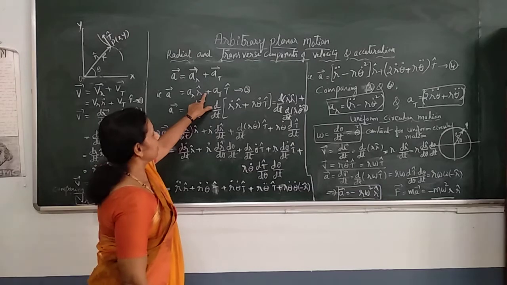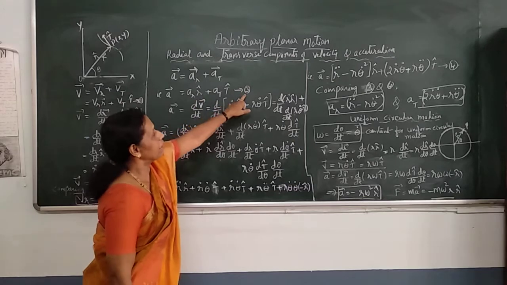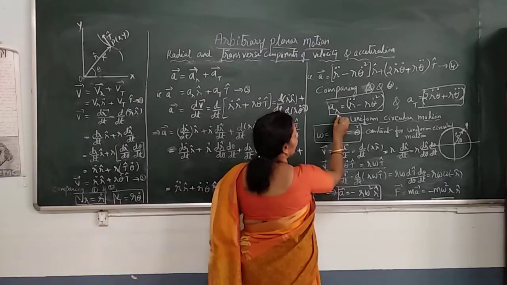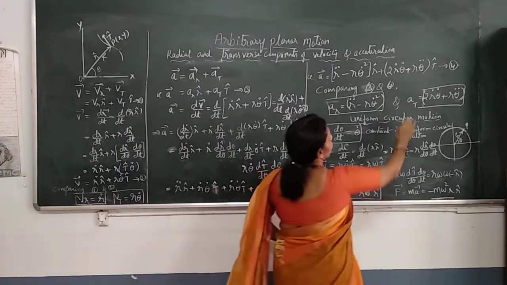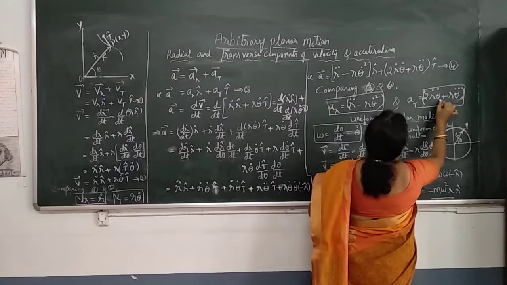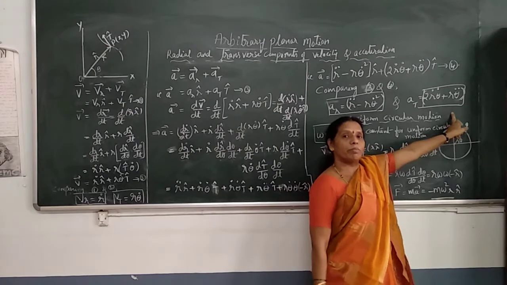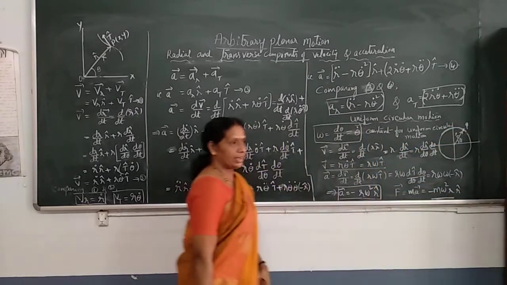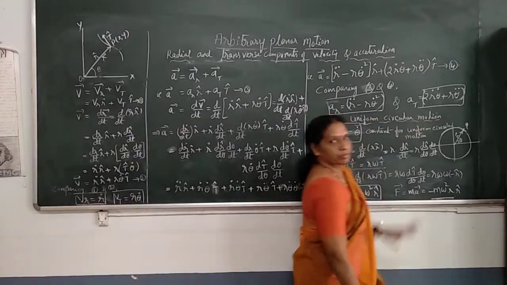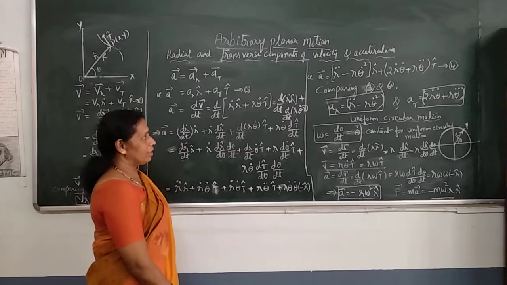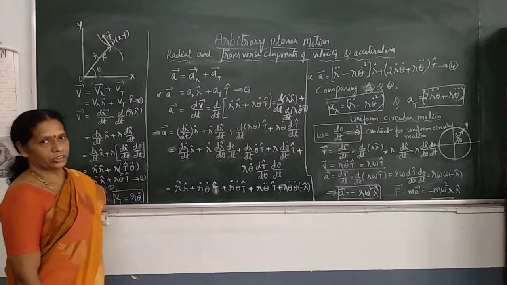Now compare equation 3 and 4. Both are expressions for acceleration. Compare 3 and 4. What do you get? a_r is r double dot minus r theta dot square. a_t is 2 r dot theta dot plus r theta double dot. These are the radial and transverse components of acceleration of a particle in arbitrary planar motion. This is how we derive the radial and transverse components of velocity and acceleration.